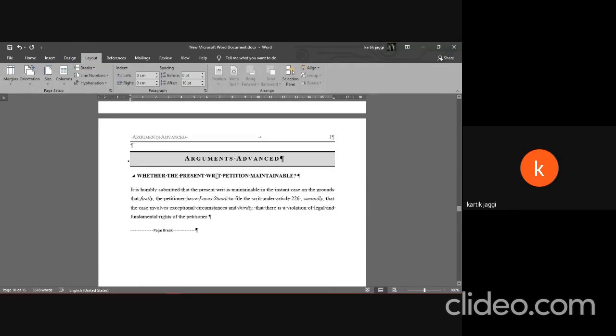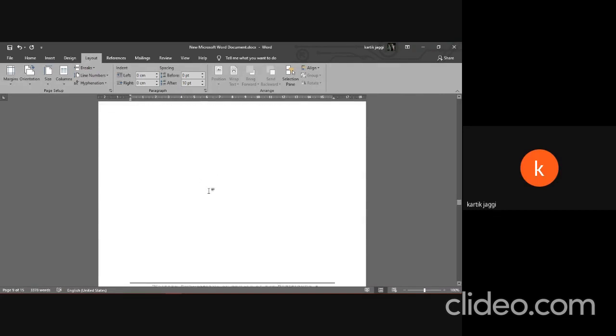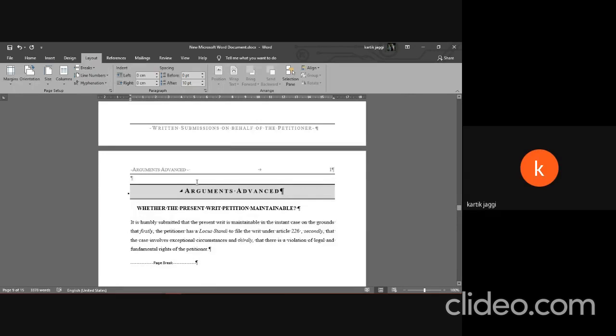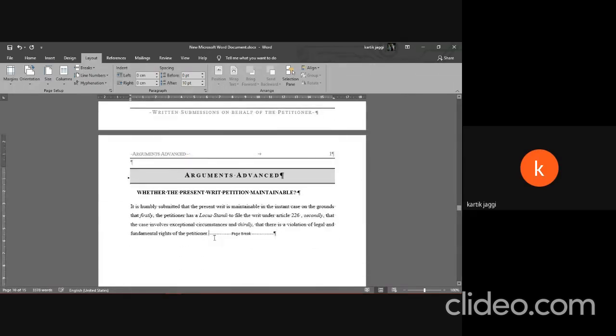All right, moving on. The next thing is section break. Section break differs from the page break in the sense that it quite literally demarcates two sections of the page. Why it might be useful to you is, for example, okay, let's get rid of this page break first.